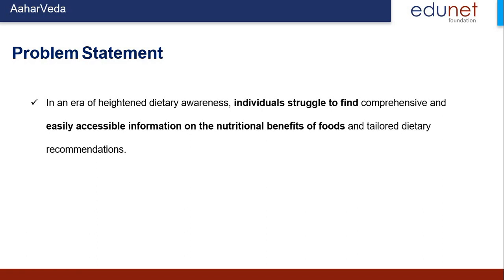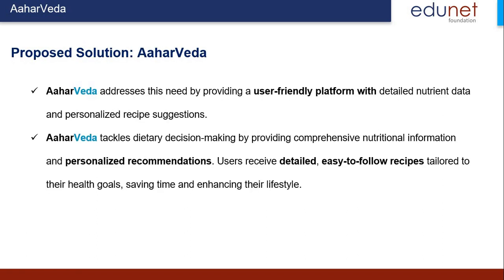So the problem we are addressing is providing proper, detailed recipe and food information for what we should eat in daily life. And if you want to search for any recipe regarding any fruit, salad, or vegetable, we are also providing a large database so that users can search it. So this is basically our problem, and we are thinking of giving the solution. That is why we made AaharVeda.